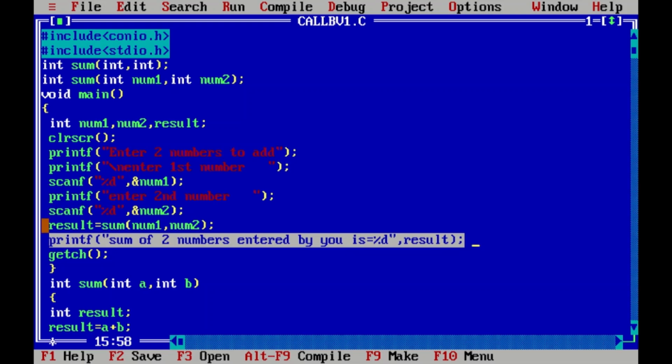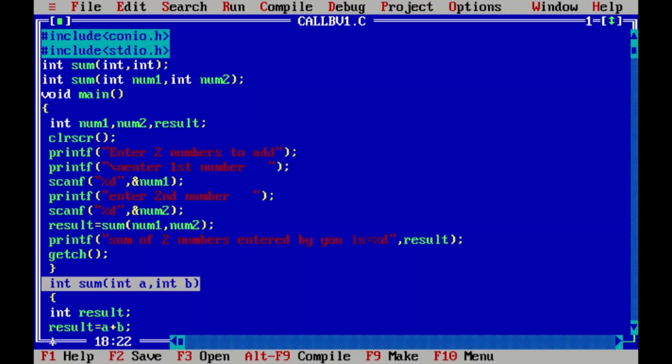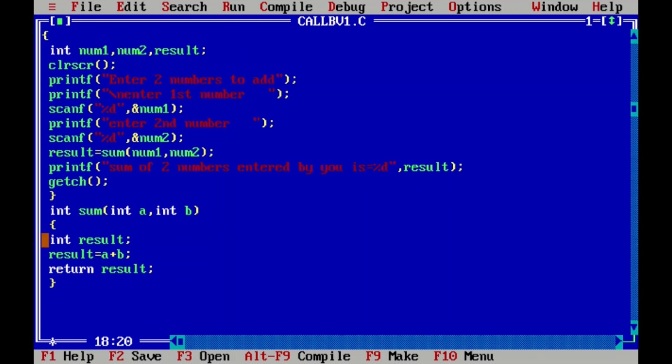So see, when this function is called, control will come here, and then the value of num1 will be copied into A and num2 will be copied into B. Clear? Then this is a local variable result to hold the result of sum till it is returned to the main function.